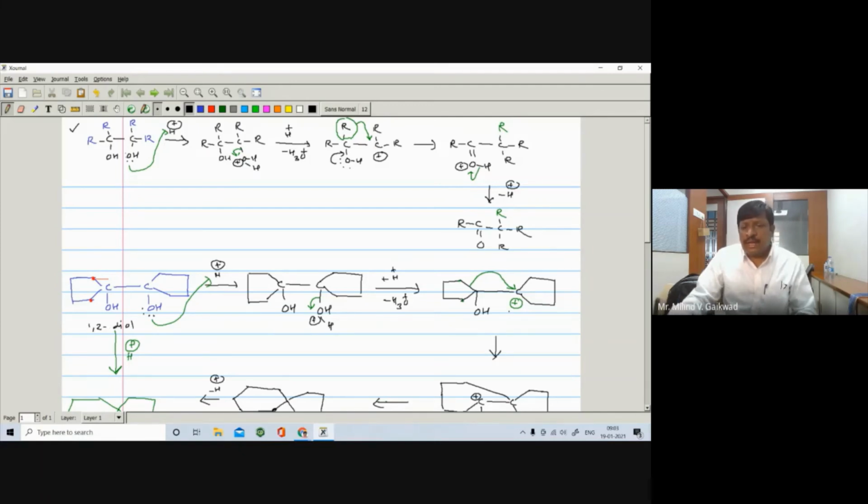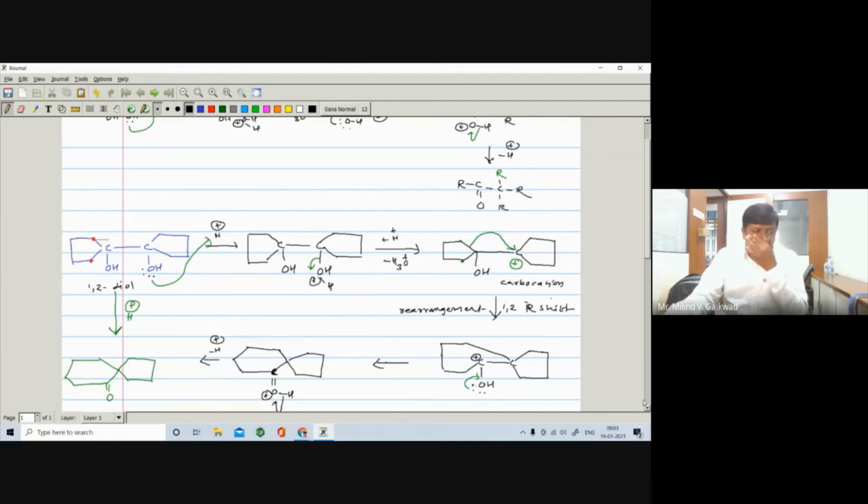Here we can write carbocation, and this step is a rearrangement, so it is called a 1,2 shift, a 1,2-R shift, or 1,2-R minus shift in general. It is the rearrangement step. You can write here also a rearrangement step.